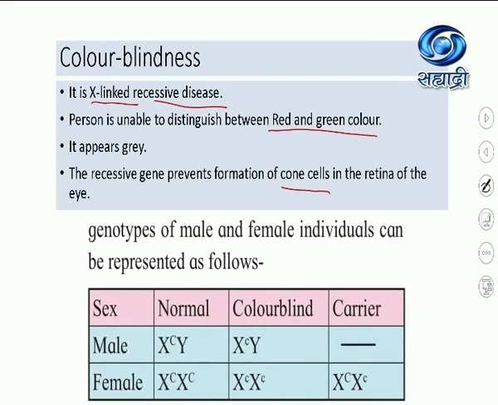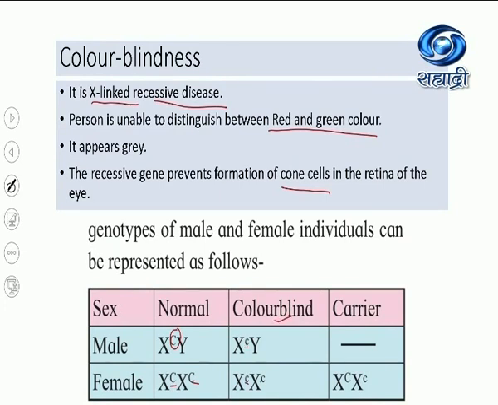Let us look at the genotype. I have taken this from your textbook. The genotype of the male and female individuals can be represented. For a normal male, if the X chromosome has a dominant gene, he will be a normal male. A female, if she has both dominant, is normal. Now, if the male has the recessive gene, he will be colorblind.